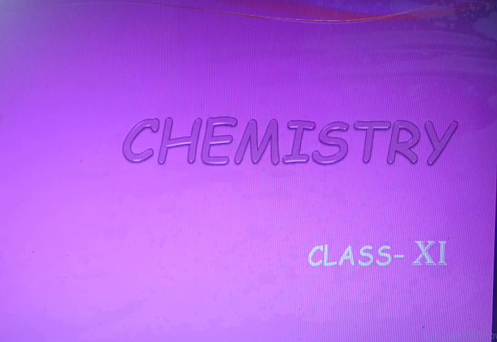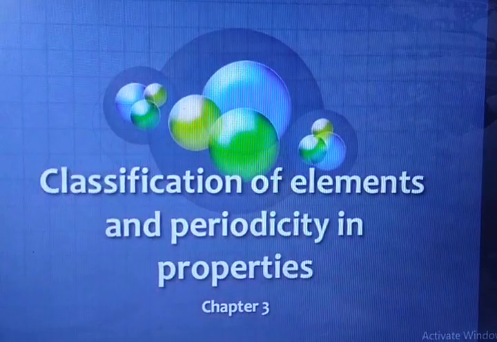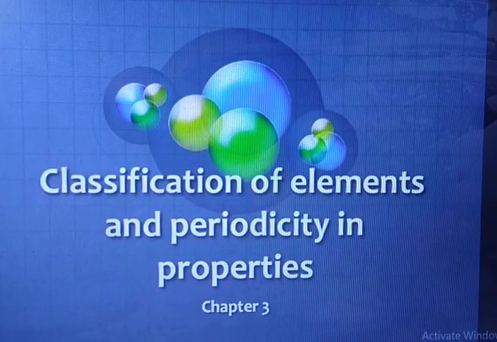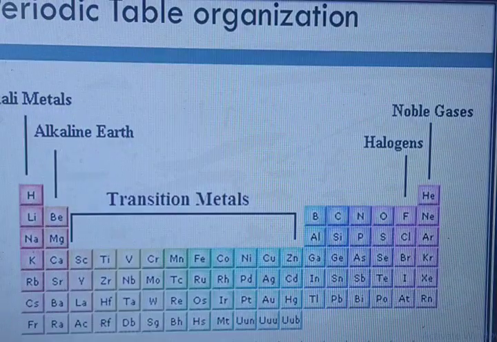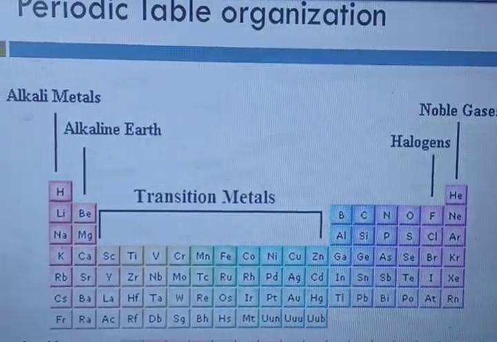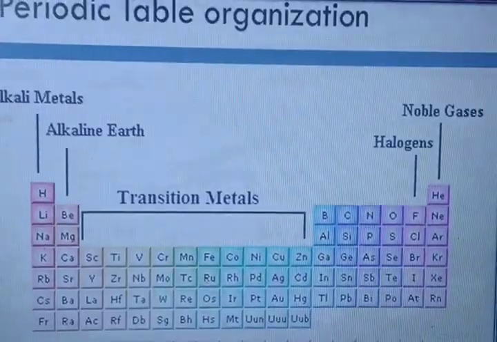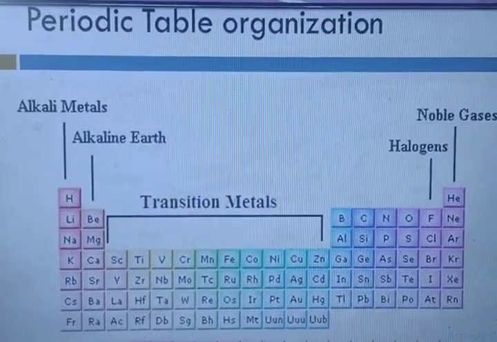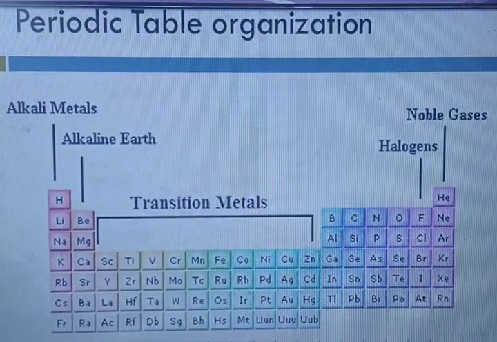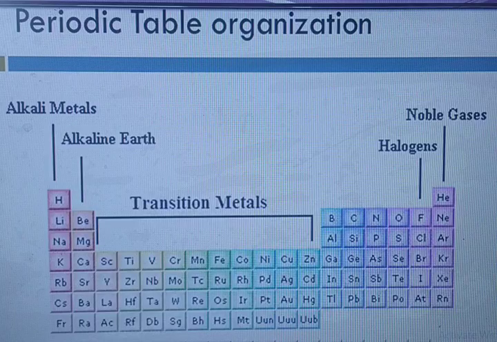Hello students, today we are going to discuss class 11 chemistry chapter number 3, classification of elements and periodicity in properties. You can see this periodic table organization as alkali metals, alkaline earth metals, noble gases, transition metals.